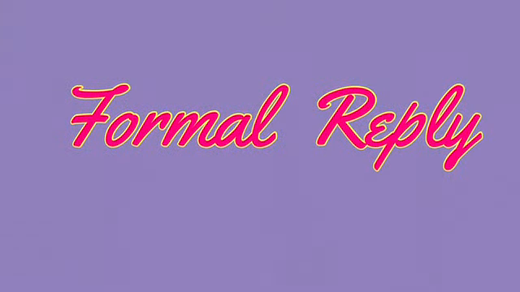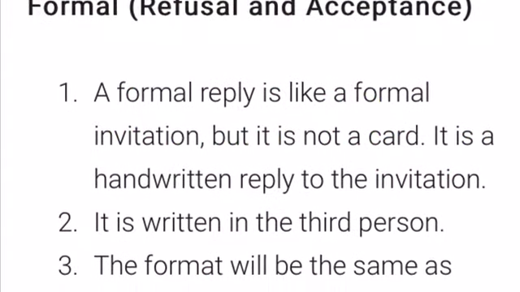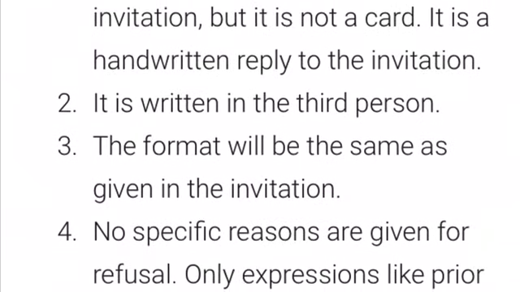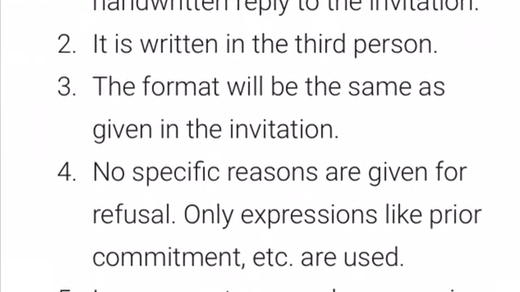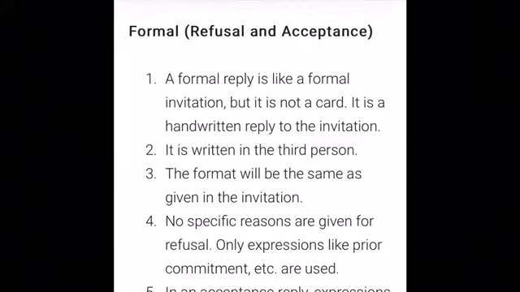Now we are going to look at how to write a formal reply. Just like the formal invitation, formal replies are also written in third person, so you can't use the first person here. And the format is similar to the format of a formal letter.